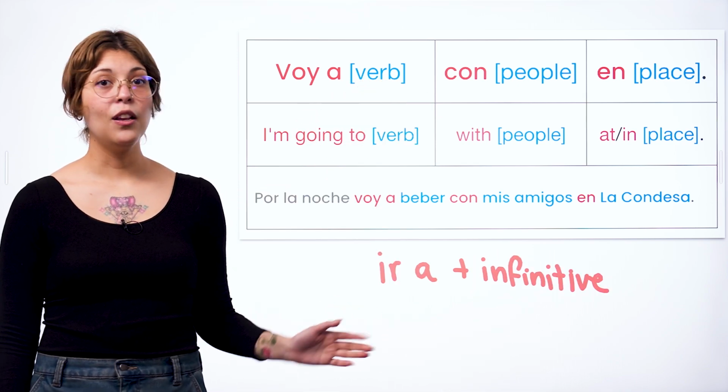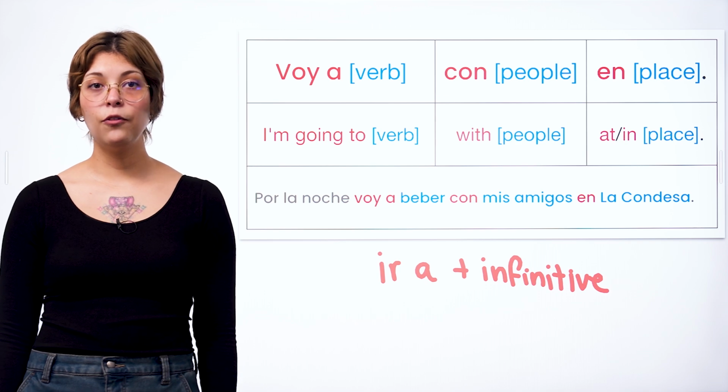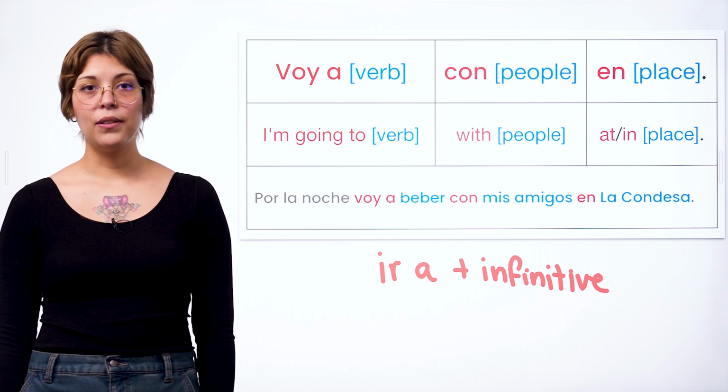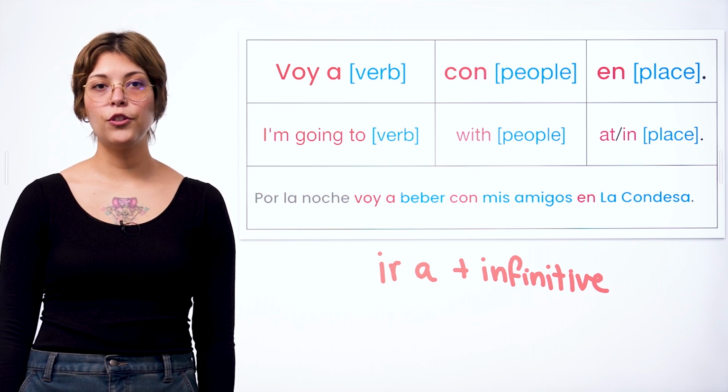However, in this lesson, we'll focus on ir as a standalone verb and also how to use it in the simpler ir a plus infinitive structure to talk about future actions.